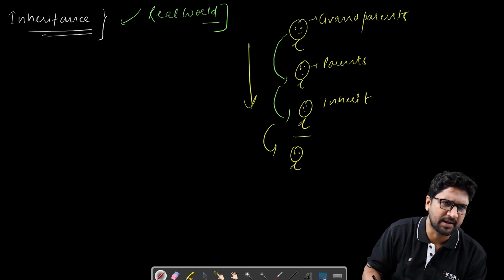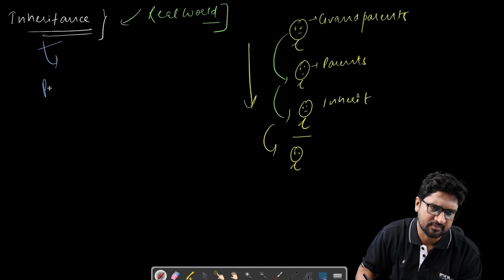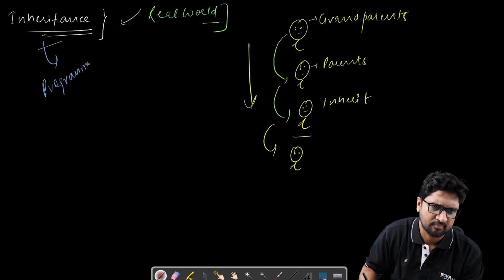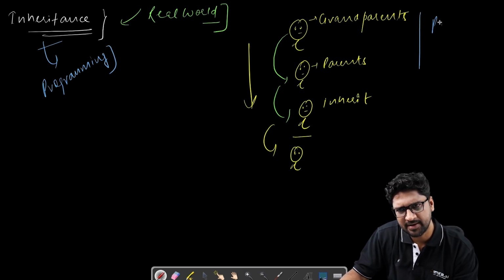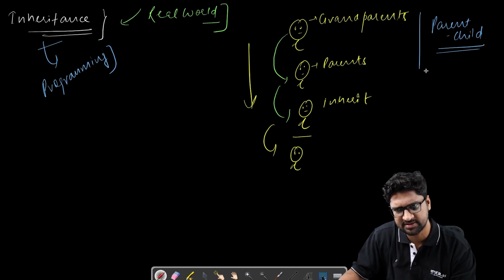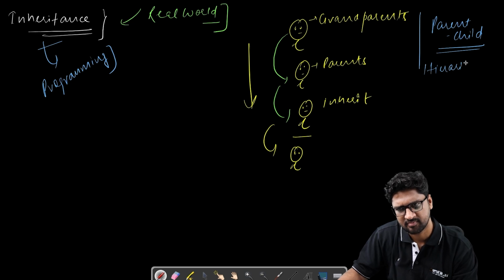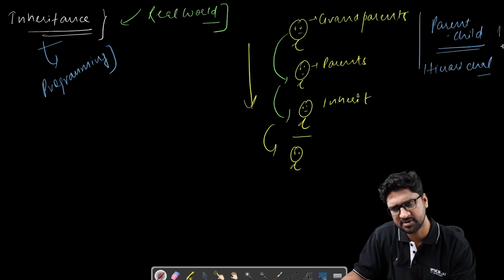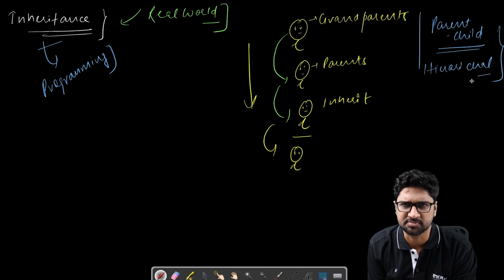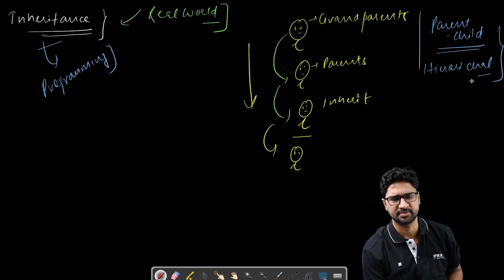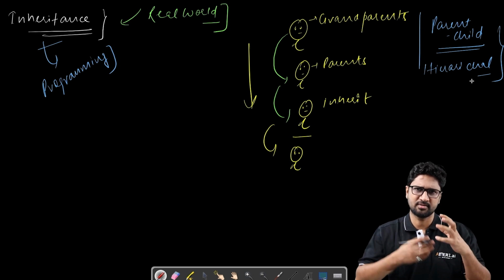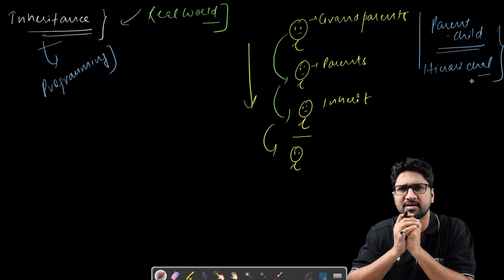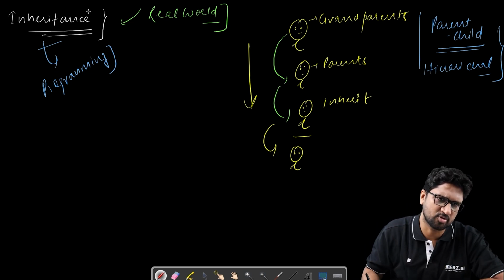Same thing I want to apply in the world of programming. So what kind of relationship is it? It is more like a parent-child relationship, or I can also consider it a hierarchical relationship. Layer-wise, layer 1, layer 2, layer 3. So in programming, whenever I have to make a parent-child relationship, a hierarchical relationship, I make use of the concept called inheritance.